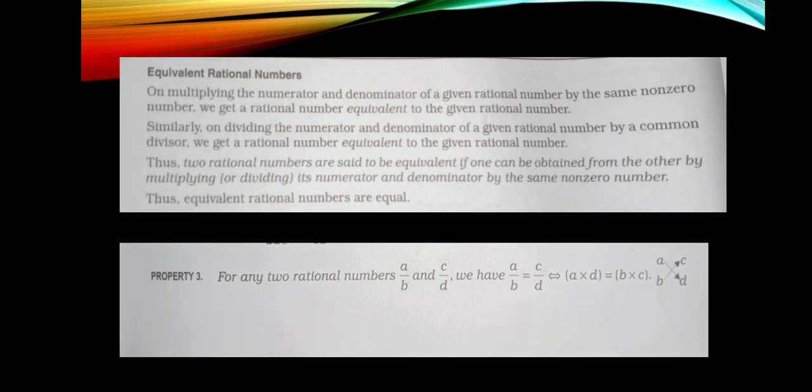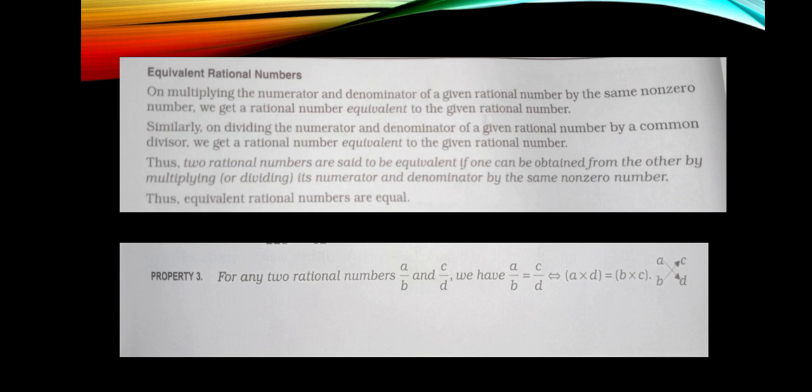Equivalent rational numbers, I am explaining the concept once again. On multiplying the numerator and the denominator of a given rational number by the same non-zero number, we get a rational number equivalent to the given rational number. Similarly, on dividing the numerator and the denominator of a given rational number by a common divisor, we get a rational number equivalent to the given rational number. Thus, two rational numbers are said to be equivalent if one can be obtained from the other by multiplying or dividing its numerator and denominator by the same non-zero number. Thus, equivalent rational numbers are equal.